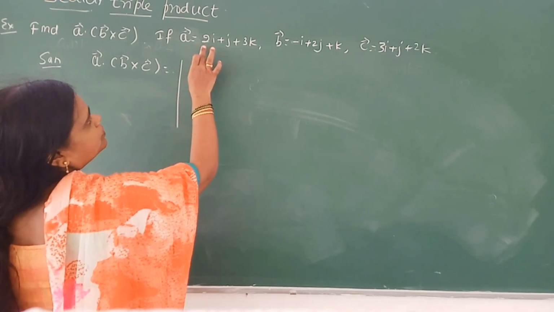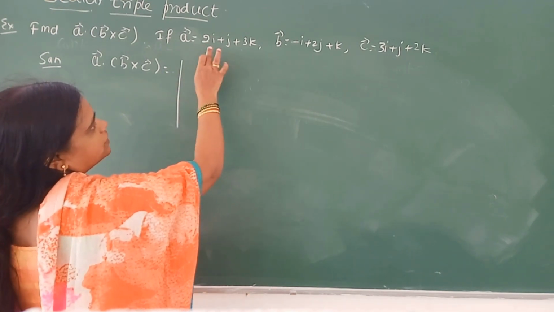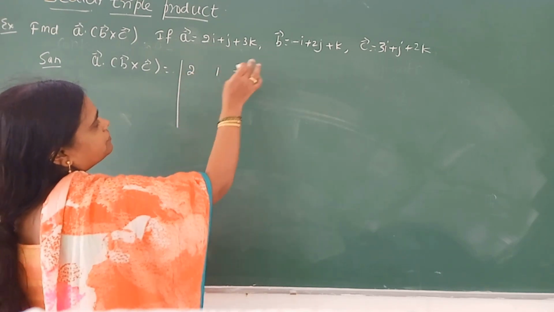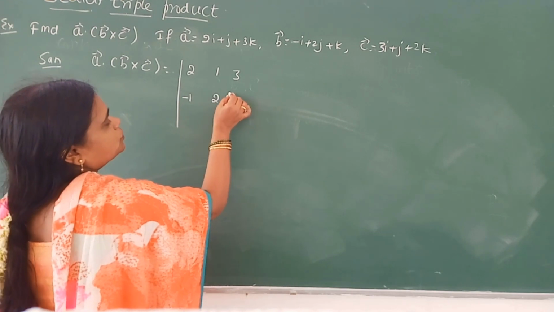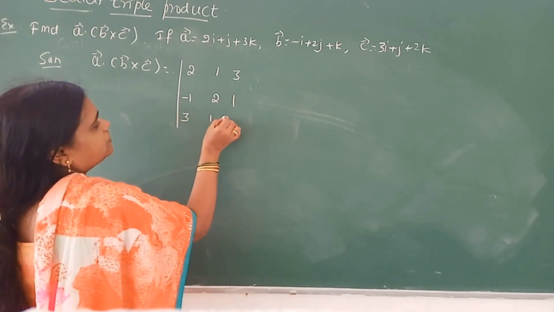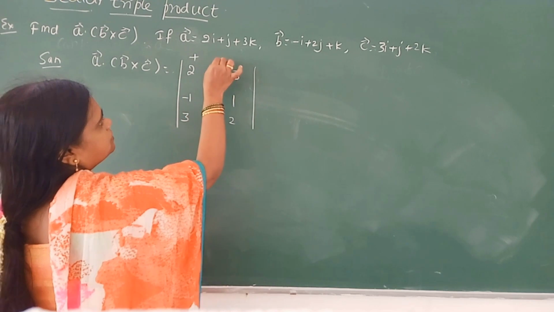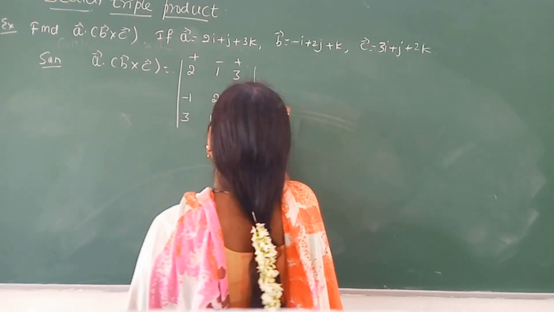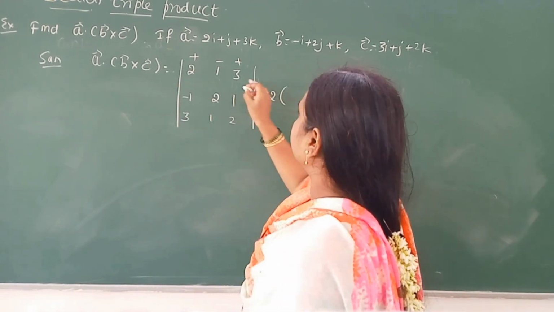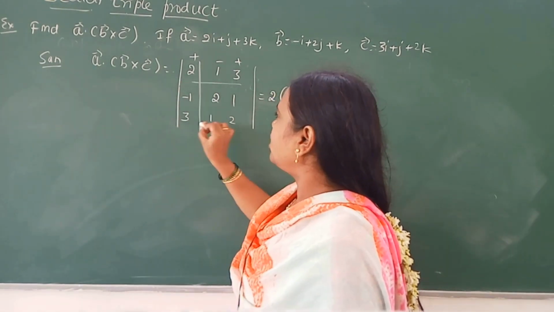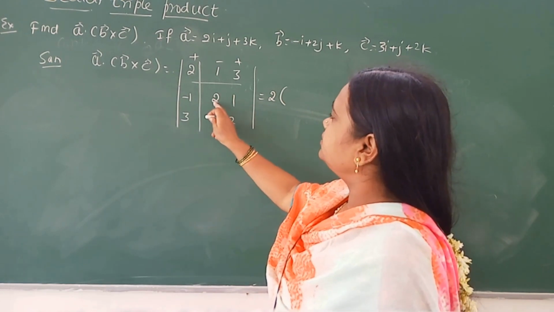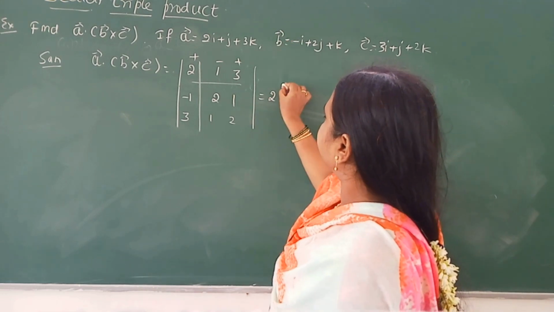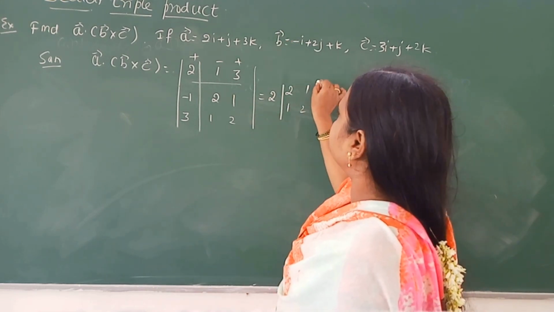Vector A components i, j, k: coefficients are 2, 1, 3. Vector B: minus 1, 2, 1. Vector C: 3, 1, 2. Apply plus, minus, plus using the determinant method. First step, 2: leave the row and the column, we get the second order determinant 2, 1, 1, 2.